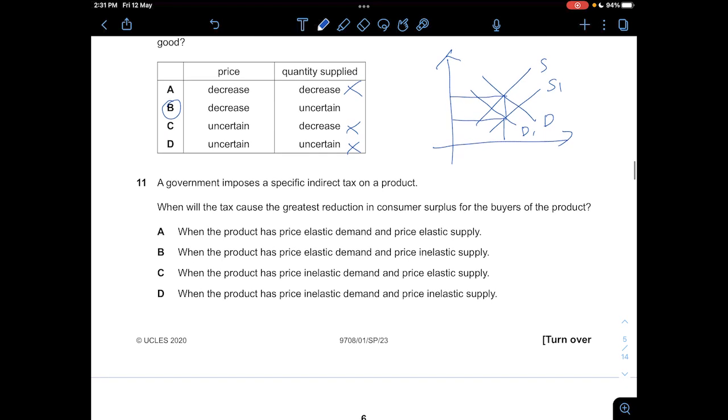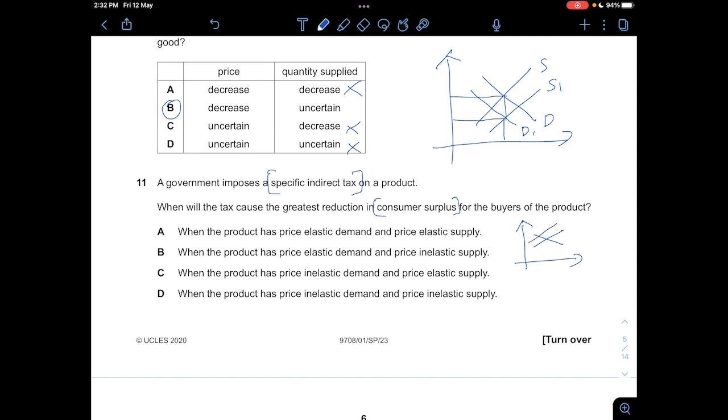All right, and then for question 11, a government imposes a specific indirect tax. And when will the tax cause the greatest reduction in consumer surplus for the buyers of products? Right, so this one, we can actually just draw it out and then we roughly know which one is which. When a product has price elastic demand and price elastic supply, so it'll be something like this. So let's say the government imposes a specific indirect tax. That means that the supply curve will shift to the left, right?